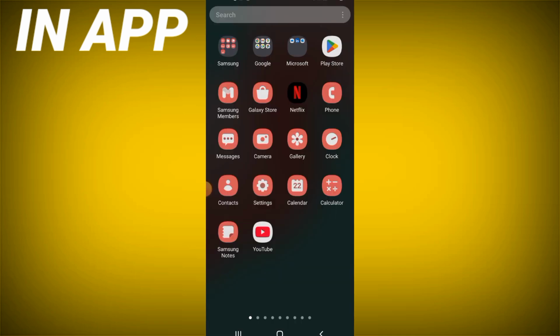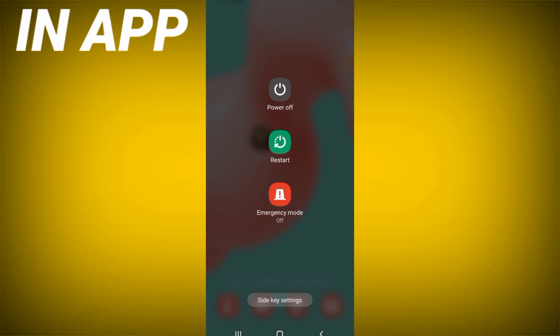Go to Play Store or App Store and update Standoff 2. After updating the game, restart your phone and that's it.